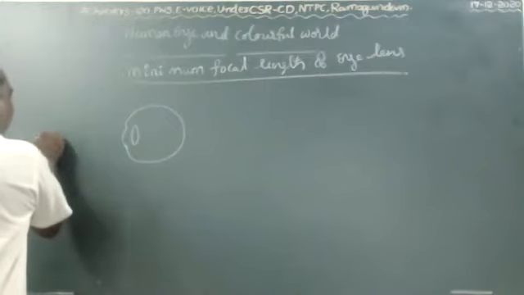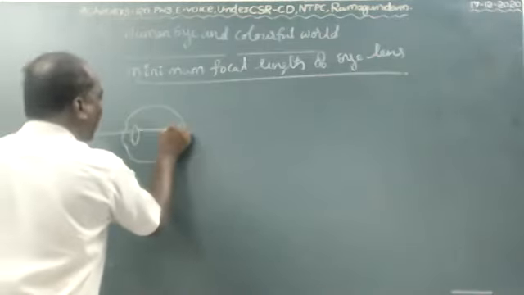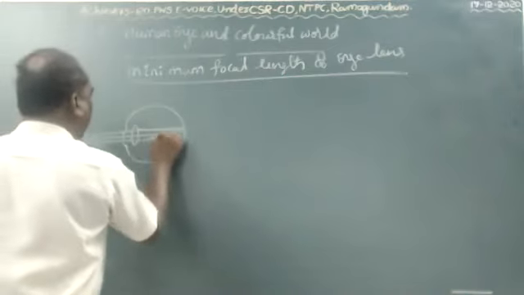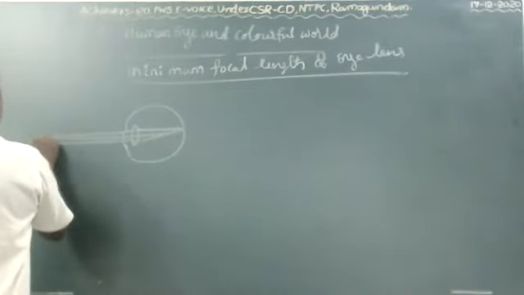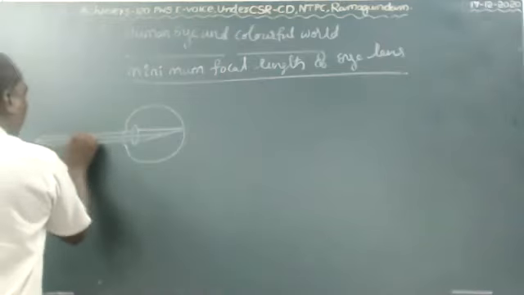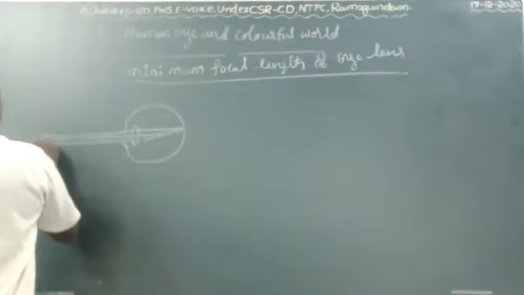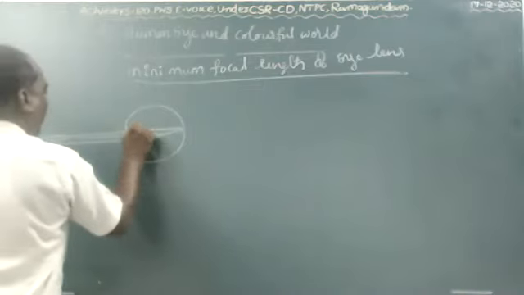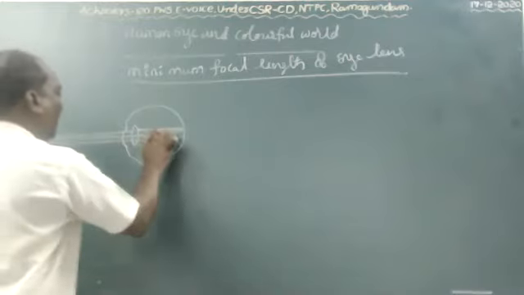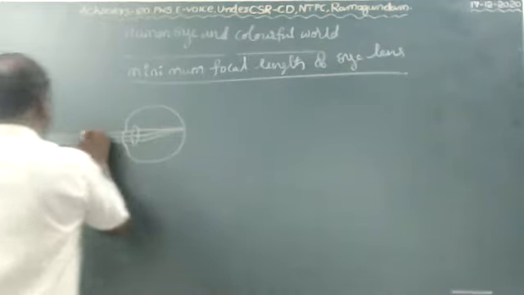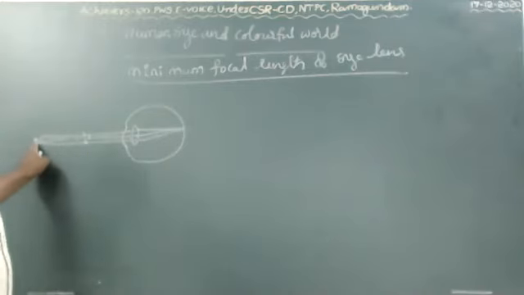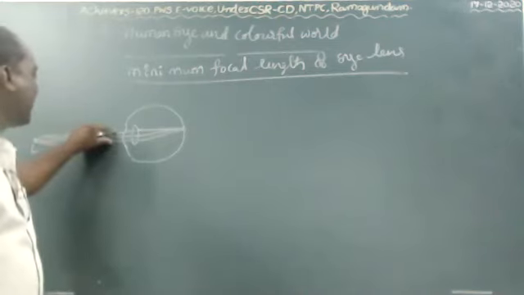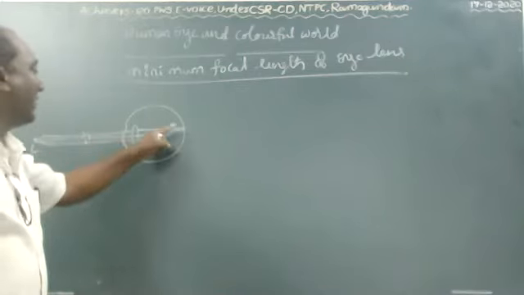Now here, the object is at the least distance of distinct vision, and the rays come from the least distance of distinct vision, pass through the eye lens and converge on the retina.